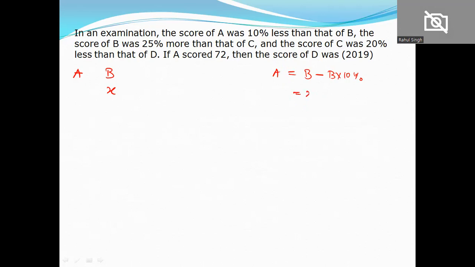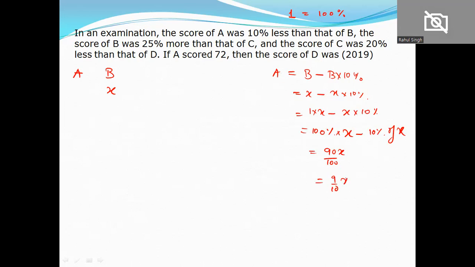So B को I assume X and X multiply 10%. Do you remember one thing I told you कि 1 equals 100%. Remember. So मैं यहाँ पे ये 1 multiply X लिख लेता हूँ. Doesn't change anything. Into 10%. So 1 will represent 100% now and 10% of x. इनको minus करेंगे तो we get 90% of X और 90 by 100 of X. So 9 by 10 of X हो गया. That's the score of A.